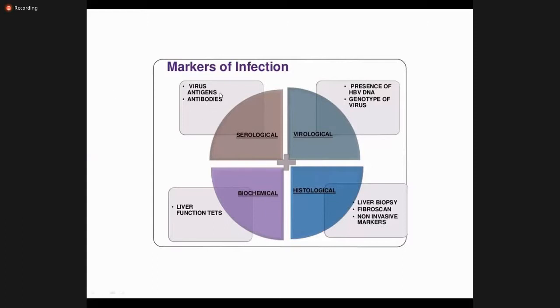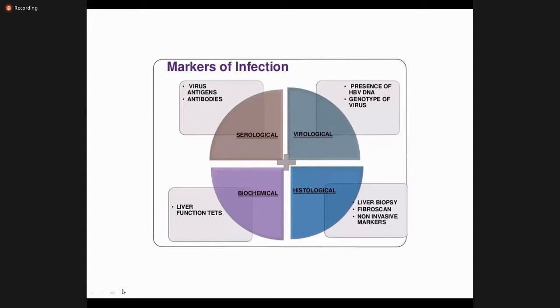These are the serological markers, and then virological markers, which means the presence of the hepatitis B virus itself, the DNA virus itself. We detect this virus and the genotype. What is the type? So there are four types: hepatitis A, B, C, and D. Sorry, in hepatitis B, we have six genotypes, 1, 2, 3, 4, 5, 6. So we have to detect this.